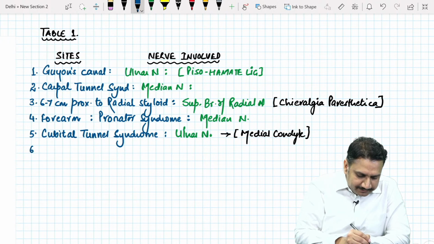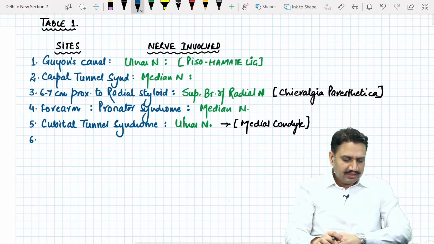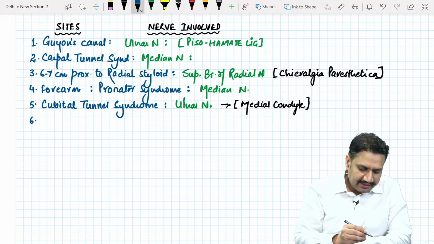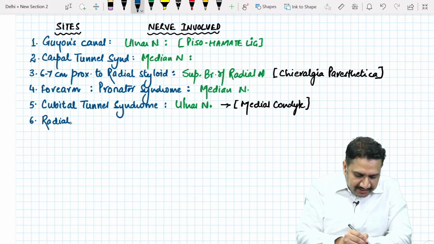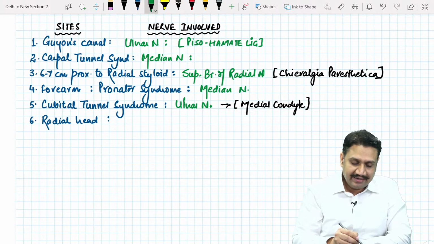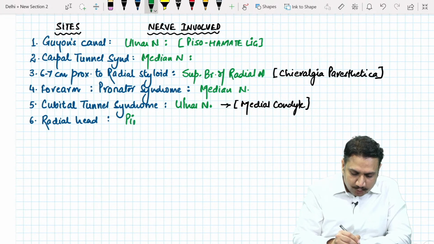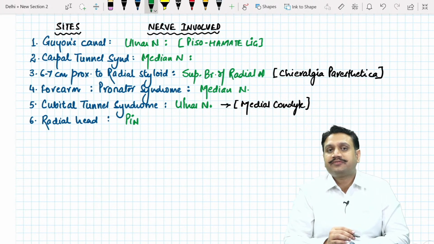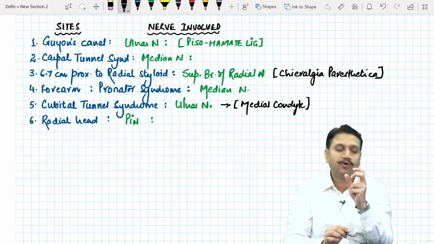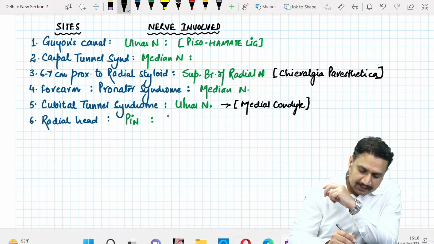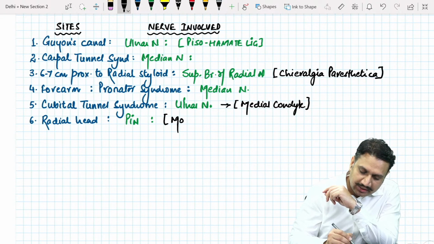We go a little bit above this cubital tunnel area. On the side, the bone is the radial head. Which is the most common nerve involved around the radial head? You know that it is the PIN, the posterior interosseous nerve, which is a branch of the radial nerve, right? And the fracture which involves the radial head is known as what?